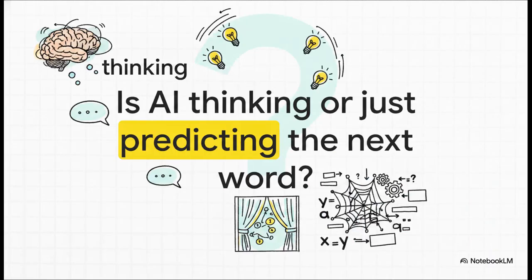You know, when you're chatting with an AI, it feels incredibly human. It really feels like it's pondering your question and forming a conscious thought. But today, we need to act as the wizard behind the curtain and shatter that illusion of sentience. Because at its absolute core, these systems are not thinking the way you or I do. They are basically engaging in a highly complex mathematical guessing game.